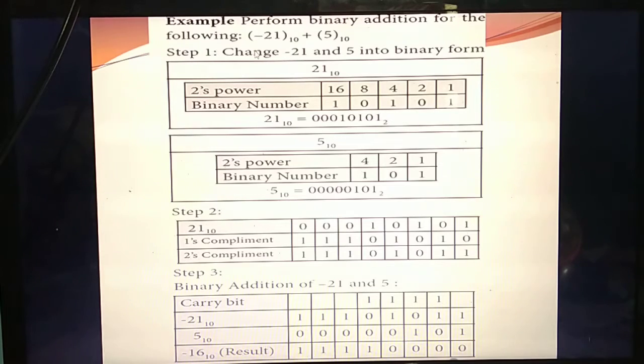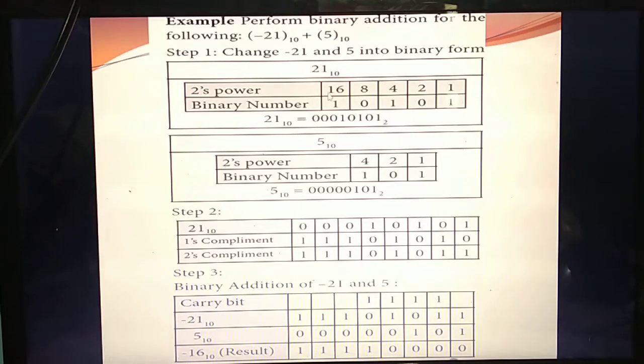Okay. First, you are going to add minus 21 plus 5. Listen carefully. Like this, when they give negative numbers, I am telling in a normal format only. First you should take the two numbers. What are the numbers? 21 as well as 5. So first, what's the normal step? First you should convert into a binary number. How? You should write in a 2's power format.